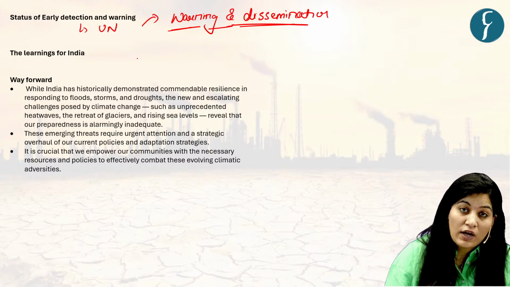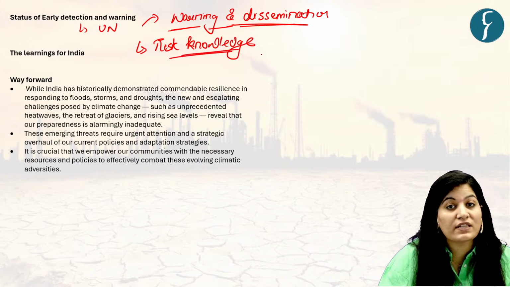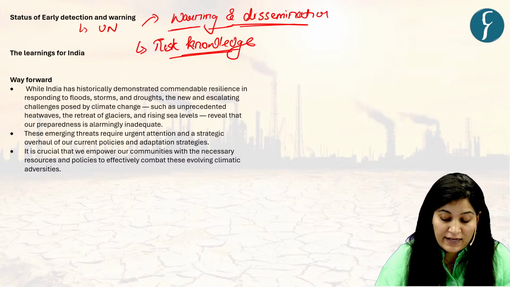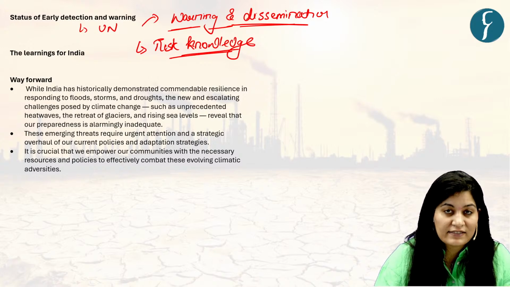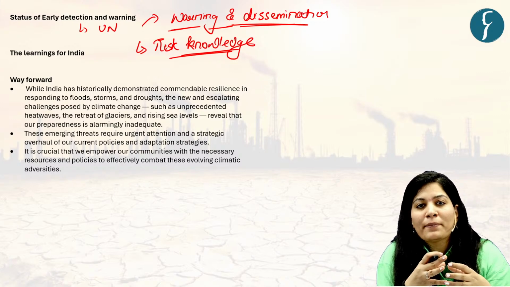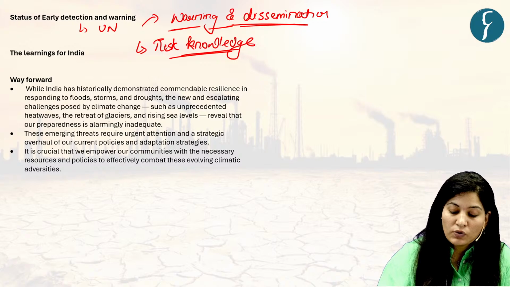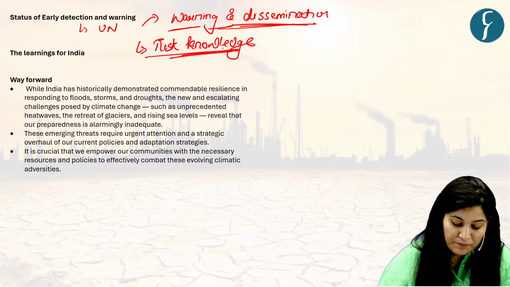But risk knowledge was the weakest. That means the understanding of risk assessment, like identifying risk, assessing risk, prioritizing risk, is not very well developed in Asian countries. And that is the reason there is a lack of comprehensive knowledge which can hinder the ability to make a mitigation plan. Okay. So Asian countries are strong in warning and dissemination and weak in risk knowledge.